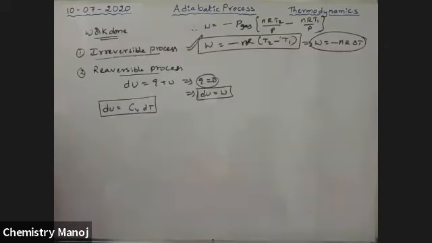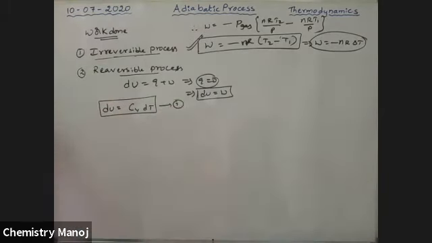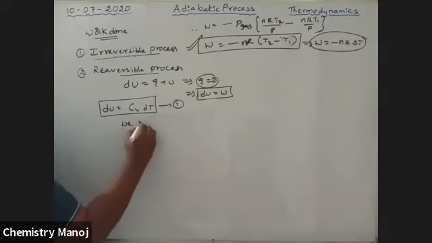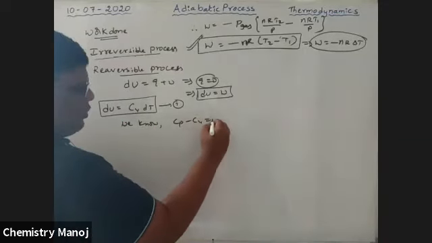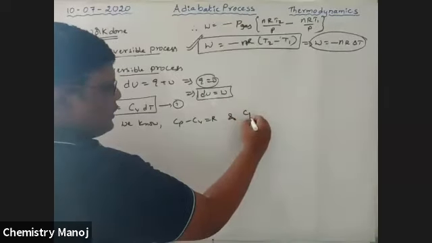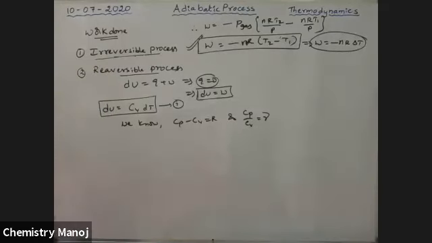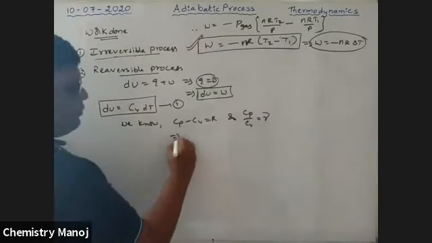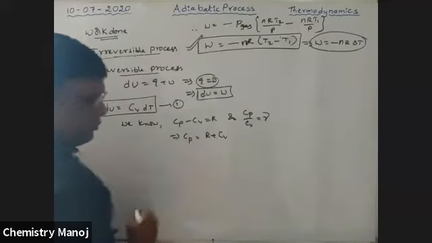Take n as 1. We know Cp minus Cv is equal to R and Cp by Cv is equal to gamma. From this, Cp is equal to R plus Cv.